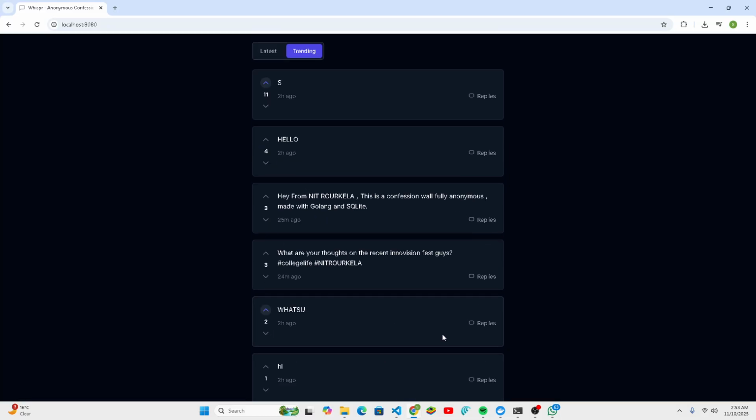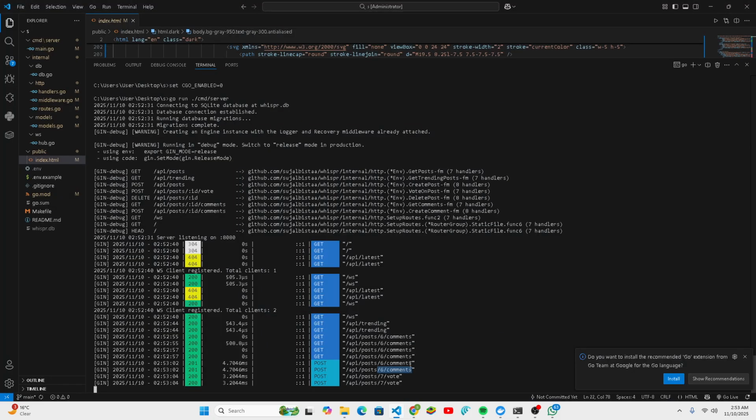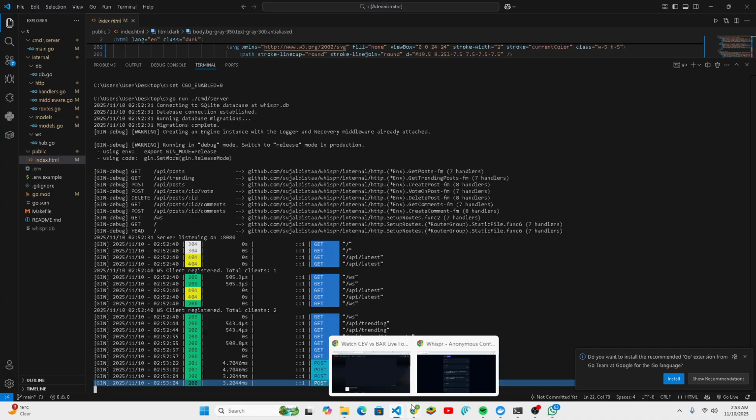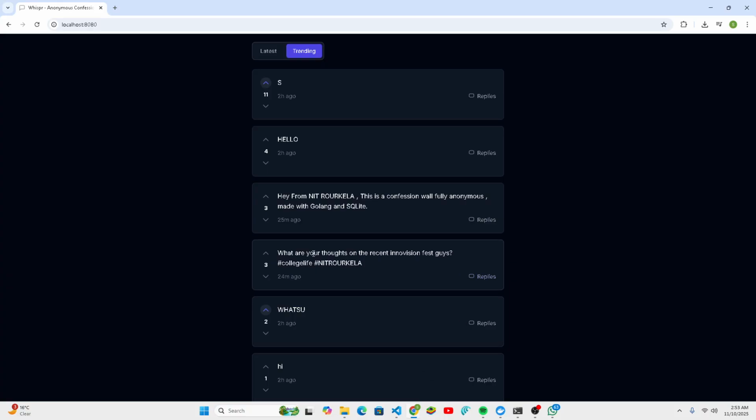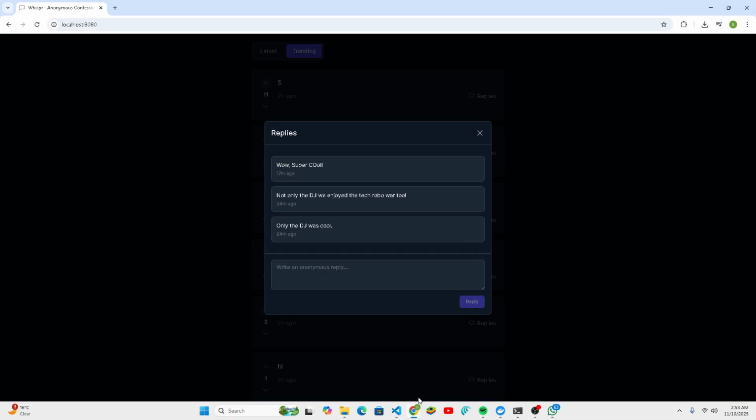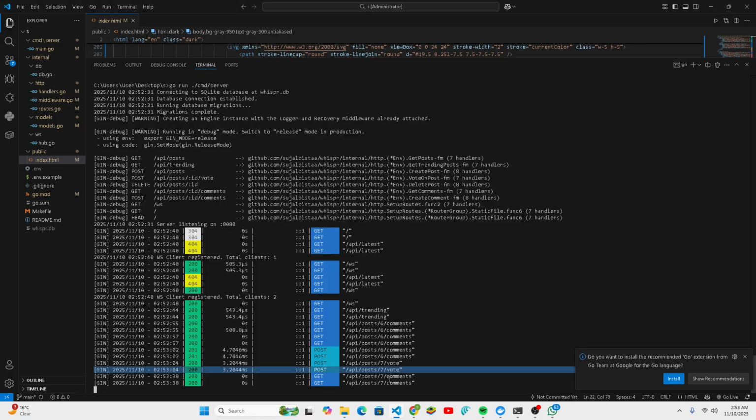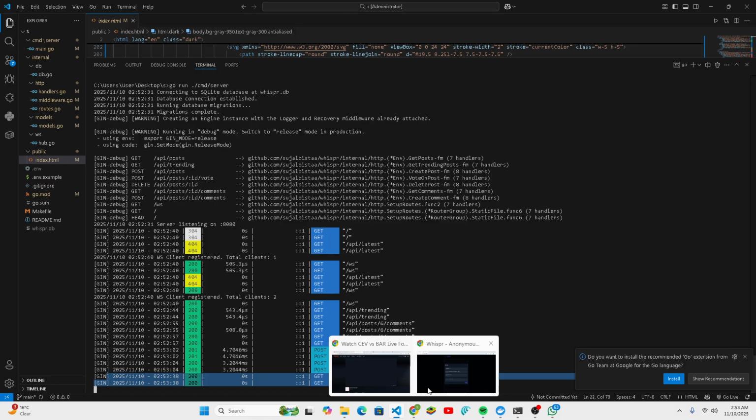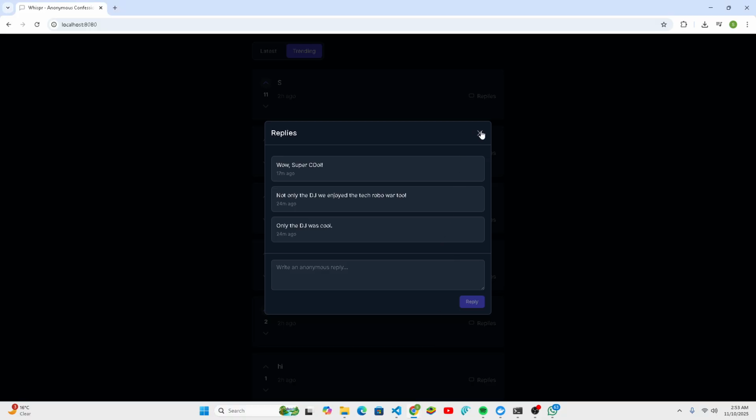This is how API calling on the backend works. Suppose the last one here is the vote. If we again open the replies of what are your thoughts on the recent innovation fest, wow, super cool, or the DJ was cool, see, this was the last. Now we called 2 APIs, 2 comments. This is how the backend is working, and anonymity has been maintained very properly.